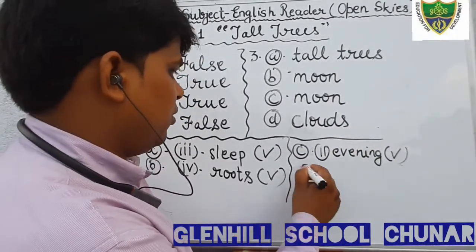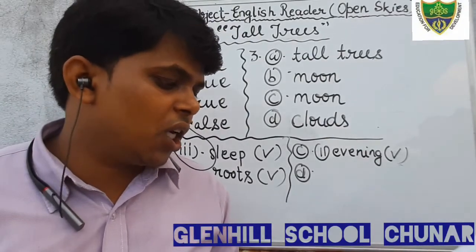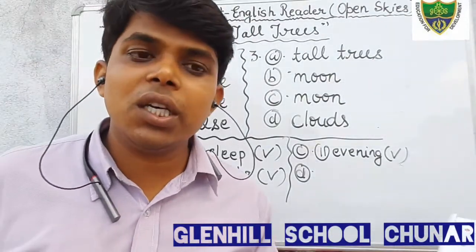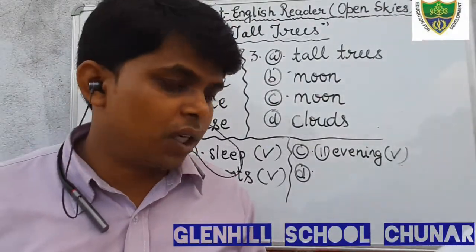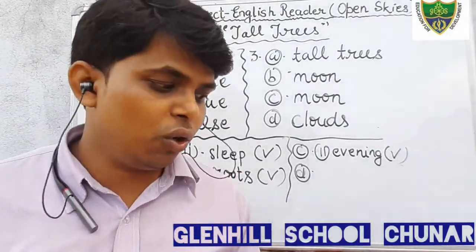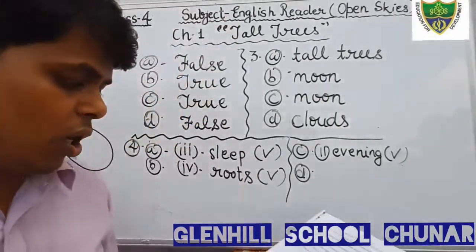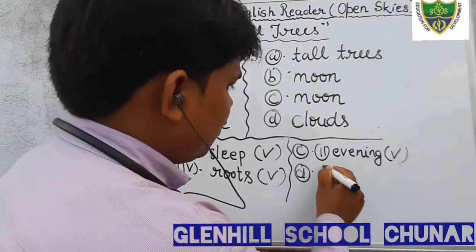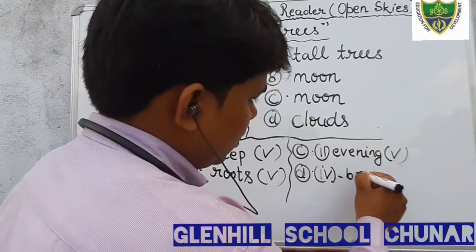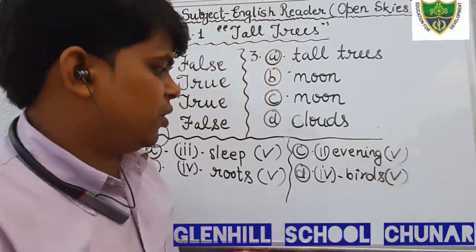And question number D, that is the last question. The tall trees shelter the. To whom do the tall trees give shelter? There are 4 options: nest, no; clouds, no; moon, no; birds? Yes, tall trees shelter the birds. So option number 4 is correct. Question number D, option number 4, birds, is the correct answer. So you will tick on that option.